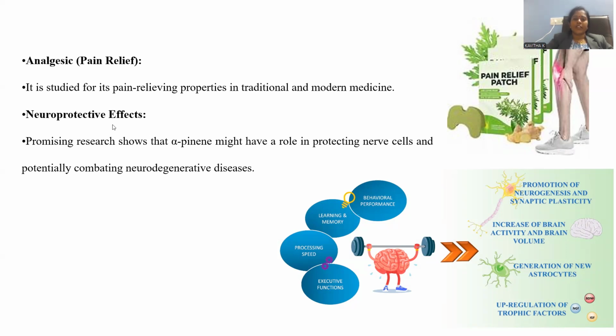And next, neuroprotective. Neuroprotective relates to the nervous system, which is entirely distributed in the living organism. Wherever living organs are present, the nervous system is totally distributed up to that end.